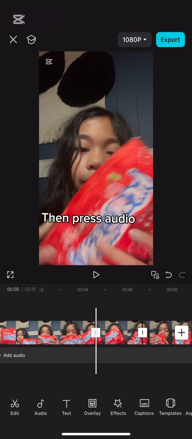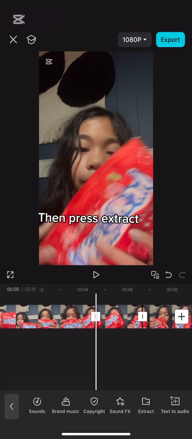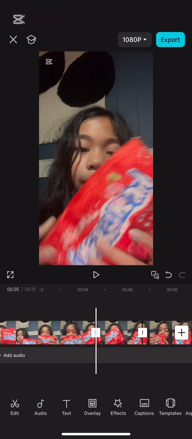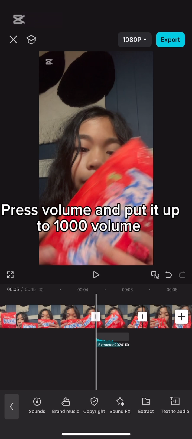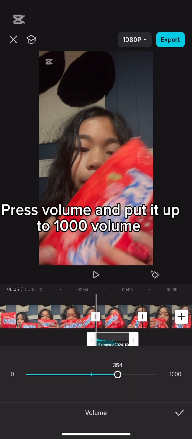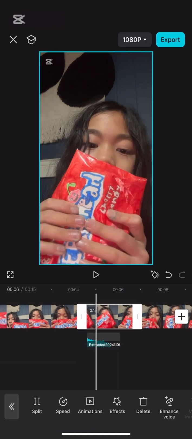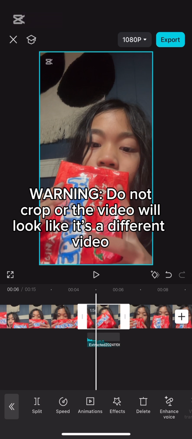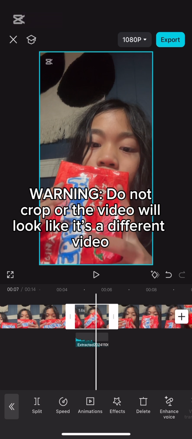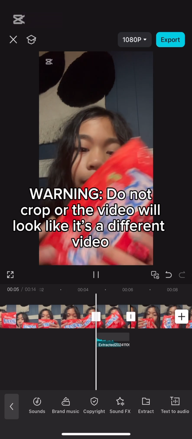Then press Audio. Then press Extract. Stay till the end of this video so I can show you the sound. Press volume and put it up to 1000 volume. Warning: do not crop or the video will look like it's a different video.